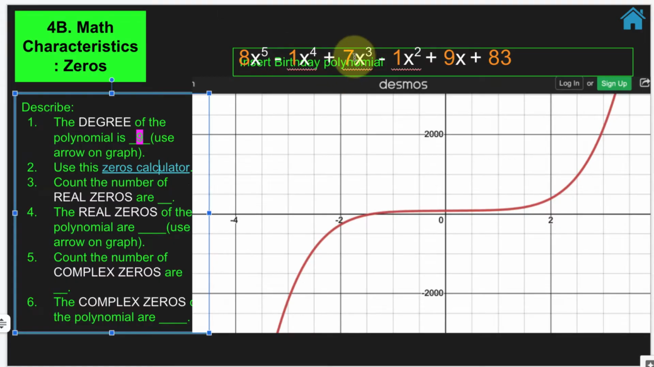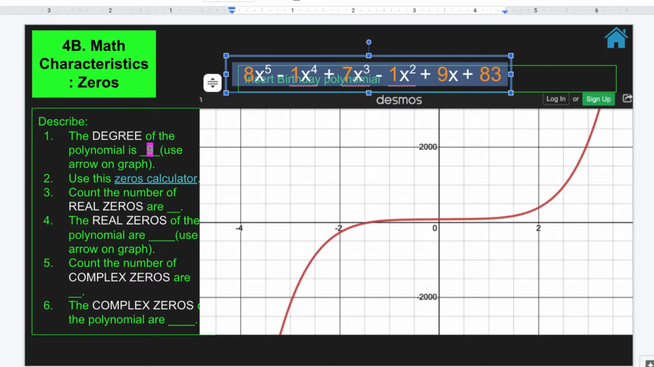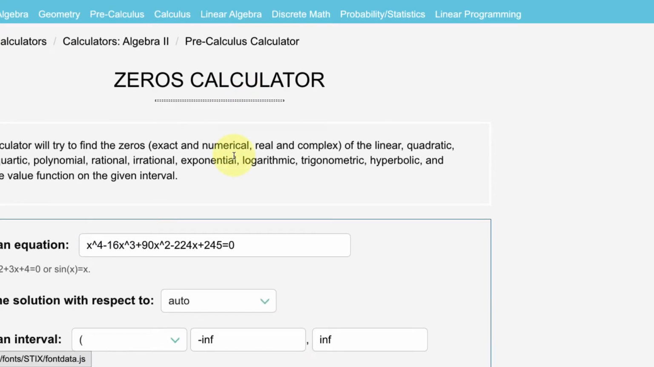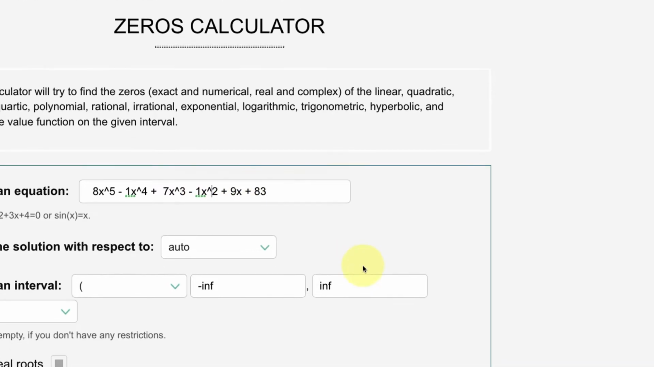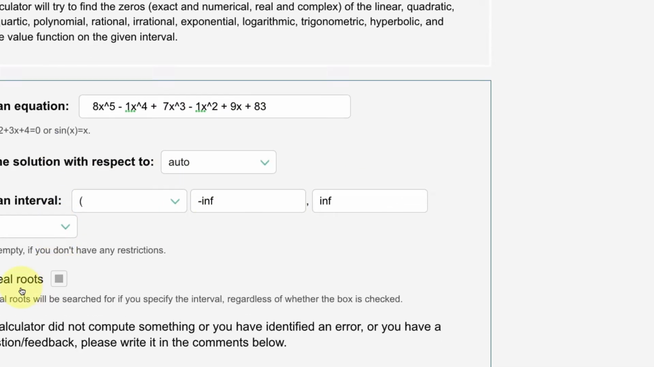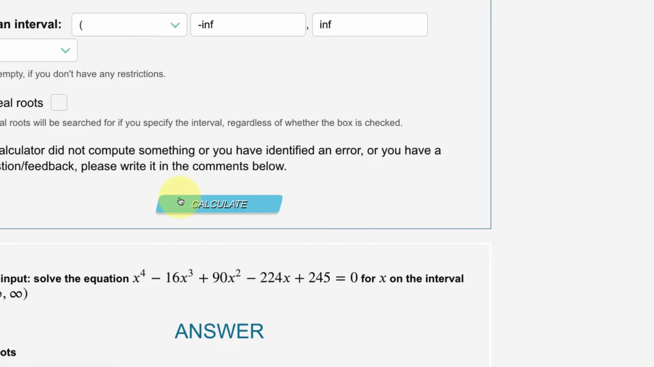While that's loading up, I'm just going to copy and paste our birthday polynomial. Okay, here's a zeros calculator. It's telling me how to write the equation. So I have it in there. And then I need to put in a caret. So it's Shift 6 on my keyboard. Okay, and then auto, only roots. So you can click that off, so now it has both complex and real. Go ahead and calculate.